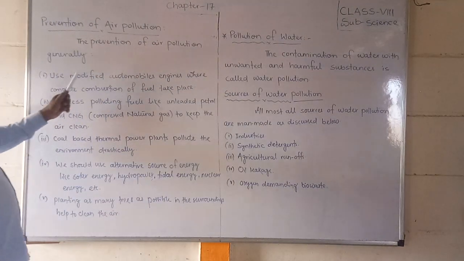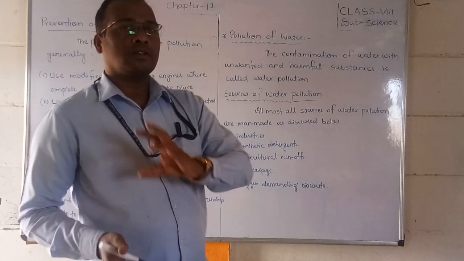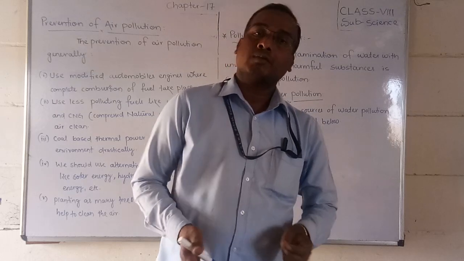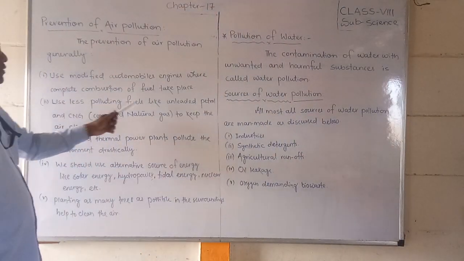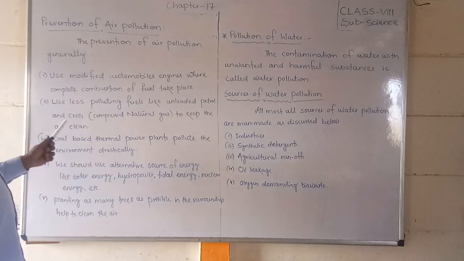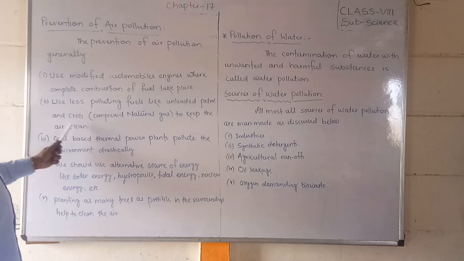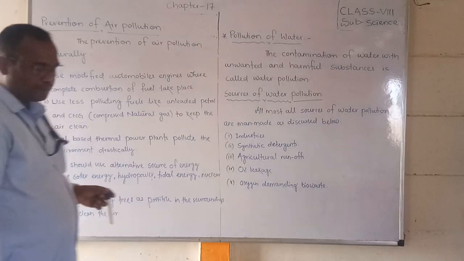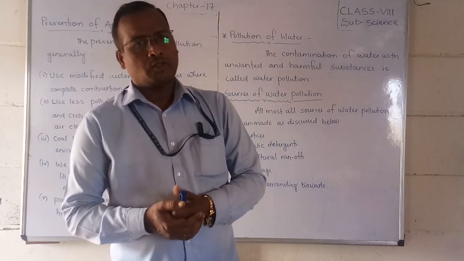So you have to modify automobile engines so that they can completely burn the fossil fuels. Use less polluting fuels like unleaded petrol and CNG, that is compressed natural gas, to keep air clean. You know, students, all automobiles generally run on fossil fuels.